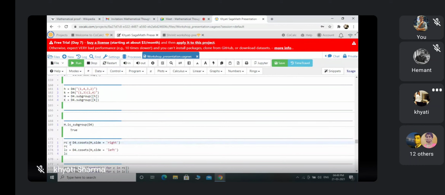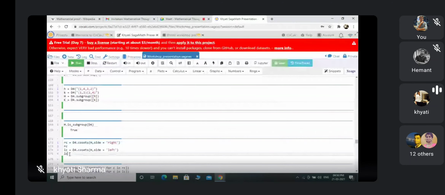So now this RC is the command for the right coset. RC equals to D4 dot coset, and in the bracket I am mentioning H comma side equals to right. So this command is for right coset. And similarly LC, D4 dot coset, this is the command. LC is the name I give. I am doing the same, but this right hand side is actually the command D4 dot coset H comma side equals to left.